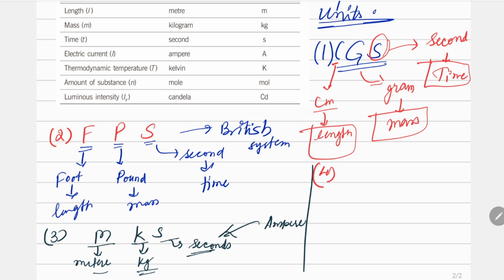Now comes the fourth one, the last one, which is the SI system. This is the most widely used. This is the International System of Units, also known as Système International. This is the most common, you must remember. It is favored by each and every scientist across the world.